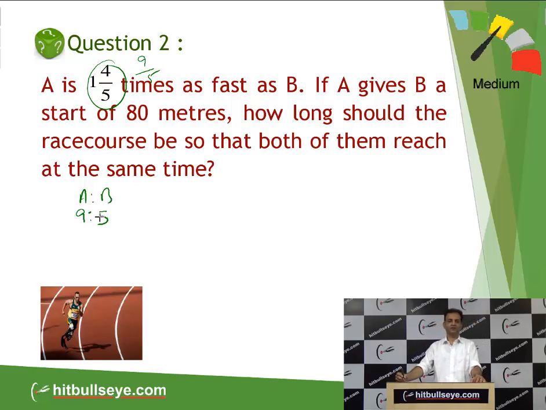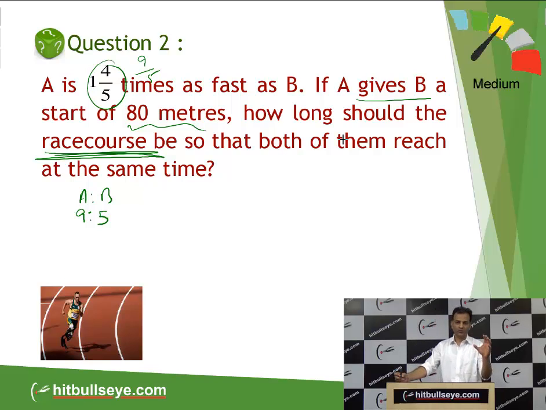Simply we can apply the logic of ratio. A is 1 4/5 times as fast as B, means if B is running 5, then A is running 9. If A gives B a start of 80 meter, how long should the race course be? Here the examiner is asking, what should be the length of the race? What should be the total distance?